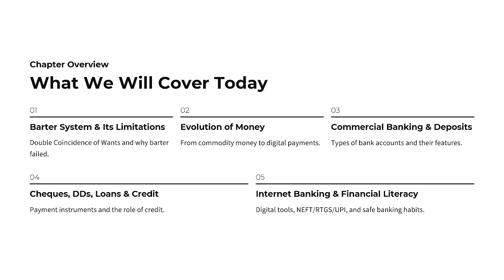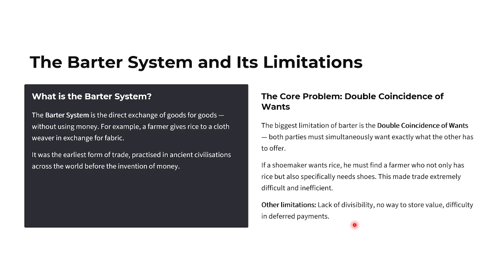Okay, what we'll cover today? We'll cover barter system and its limitation, then evaluation of money, commercial banking and deposits, checks, demand drafts, then we'll discuss about the credit. Also we'll discuss internet banking, financial literacy, digital tools like NEFT, RTGS, UPI, and safe banking debts. These are the important points from the examination point of view. I'll go very in depth.